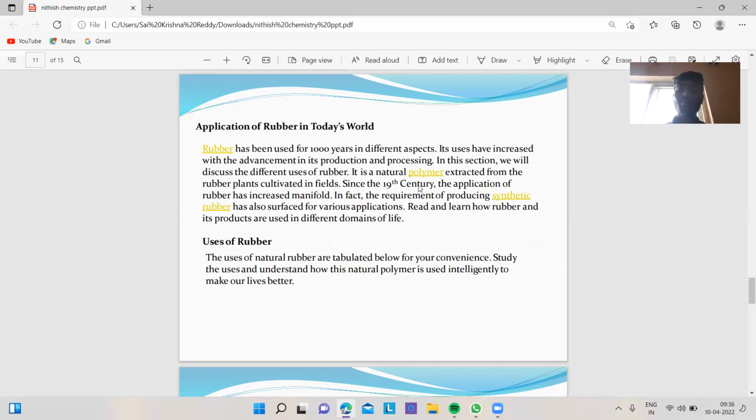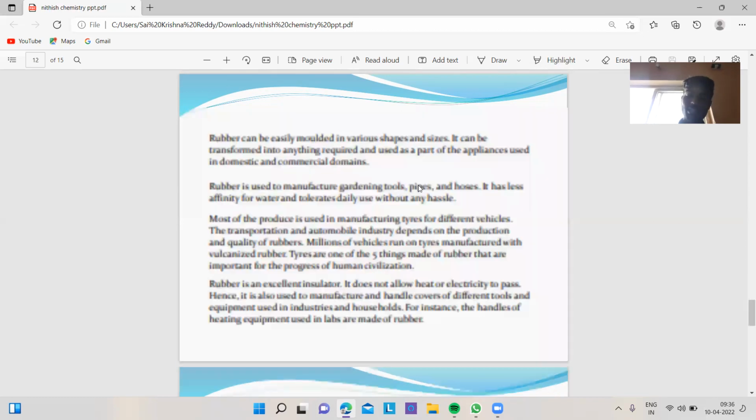Since the 19th century, the application of rubber has increased manifold. In fact, the requirement of producing synthetic rubber has also surfaced for various applications. Read and learn how rubber and its products are used in different domains of life. Uses of rubber. The uses of natural rubber are tabulated below for your convenience. Study the uses and understand how this natural polymer is used intelligently to make our lives better.